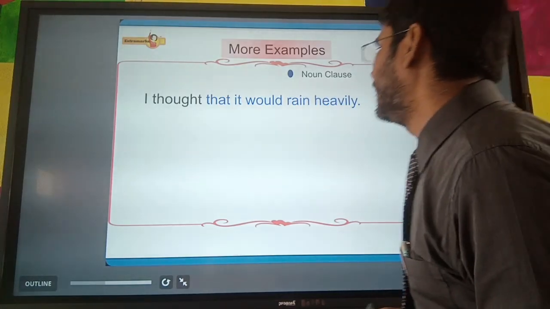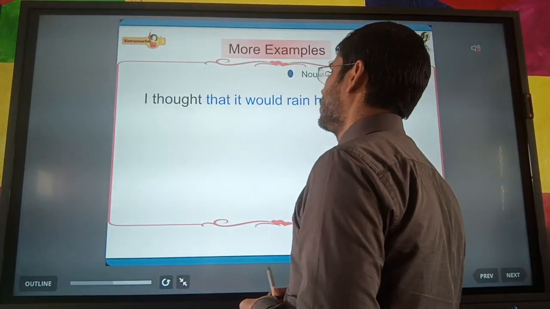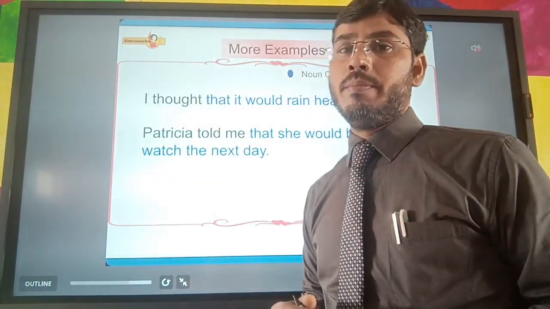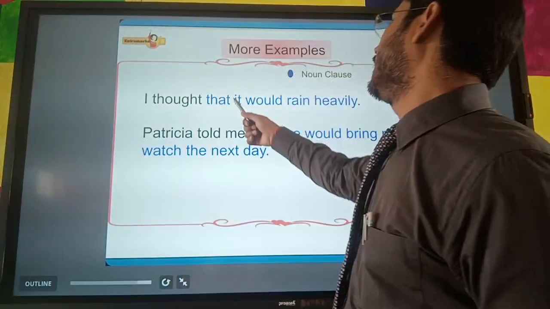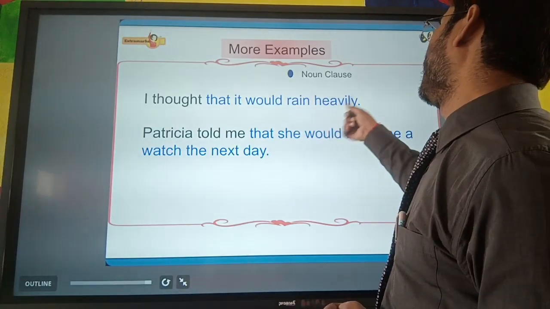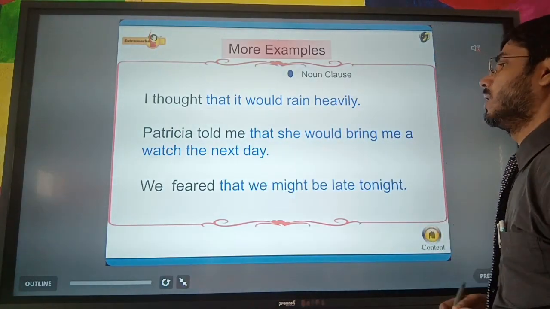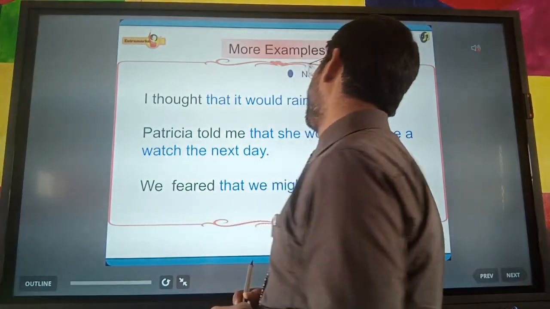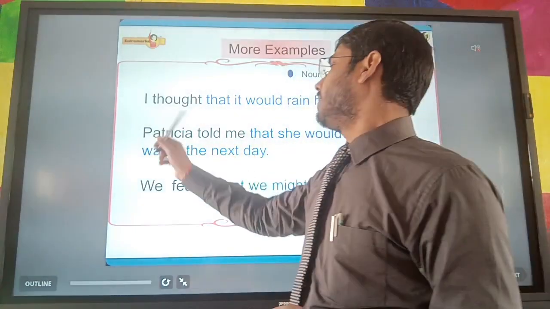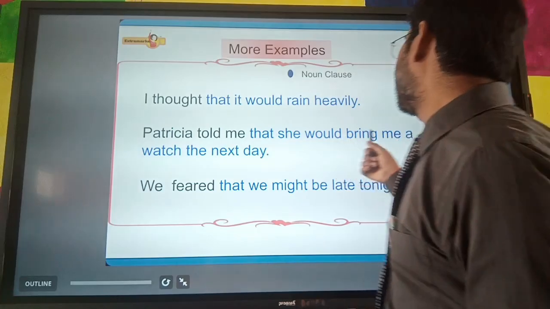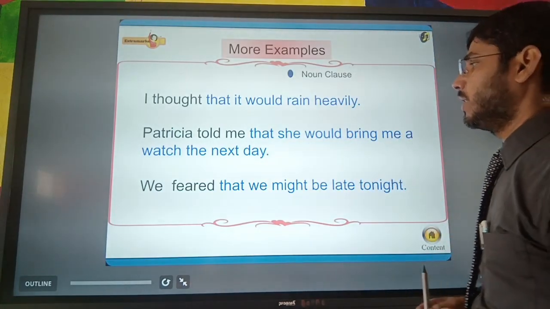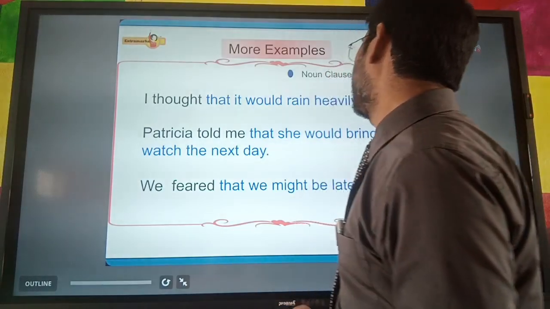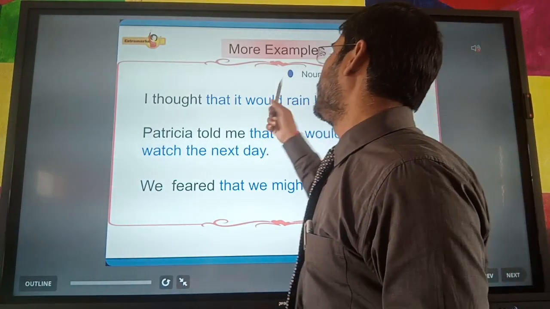I thought that it would rain heavily. So here I thought will be the main clause, and that it would rain heavily will be a noun clause. Let us see the next one. Patricia told me will be the main clause, and that she would bring me a watch the next day will be a noun clause because it works as a noun.